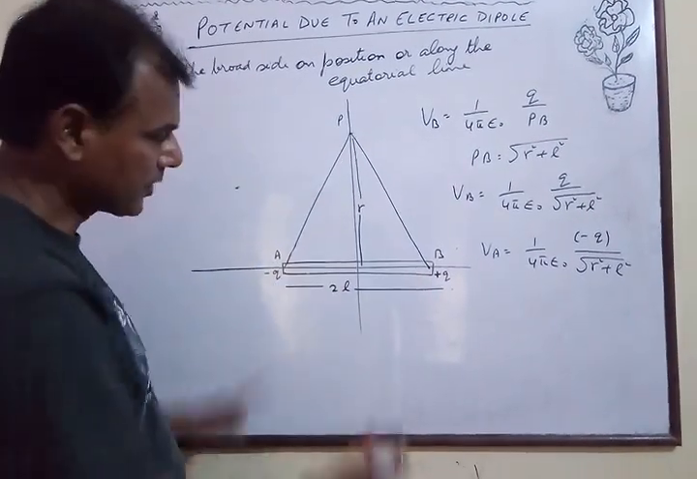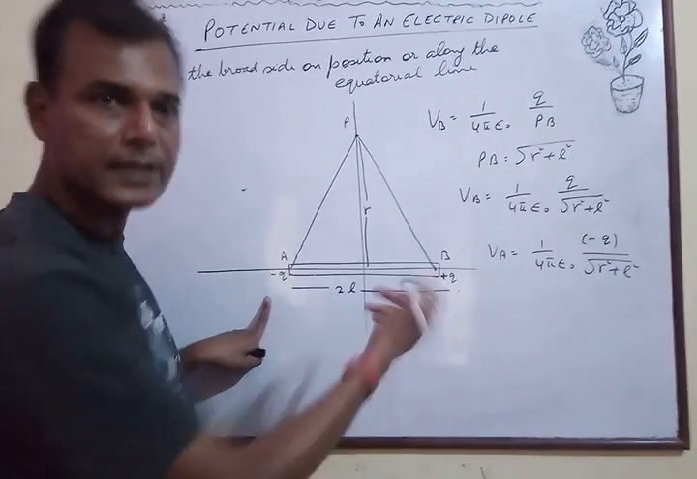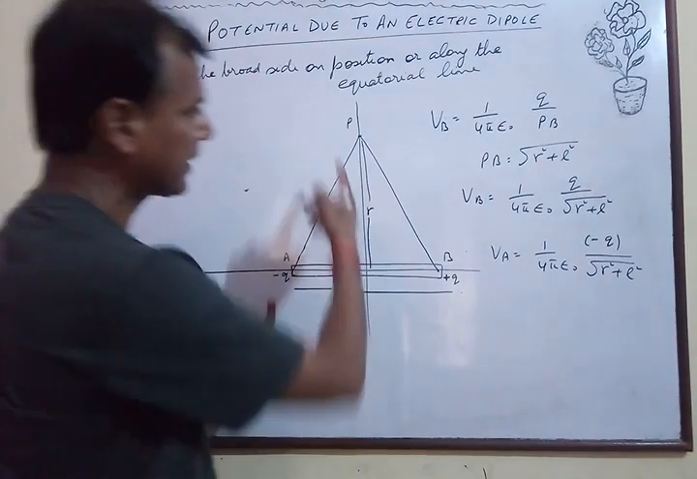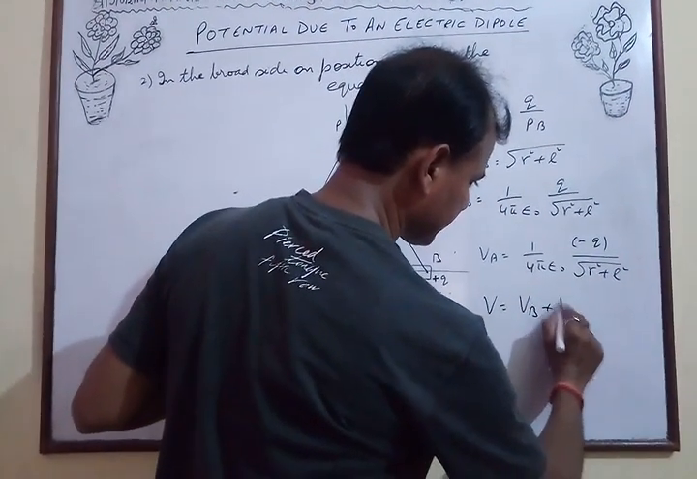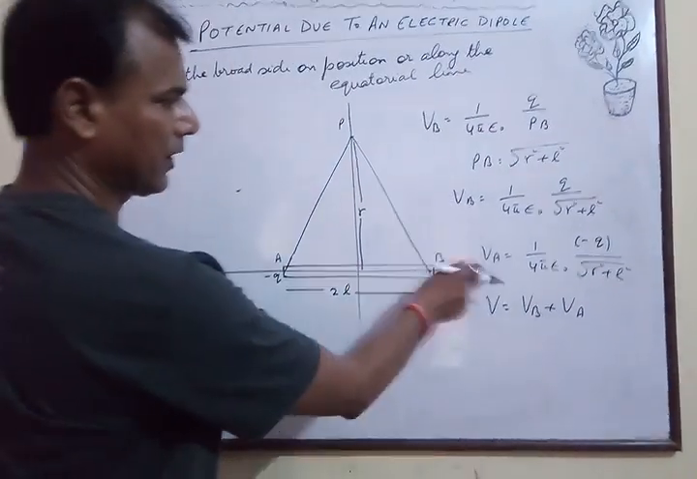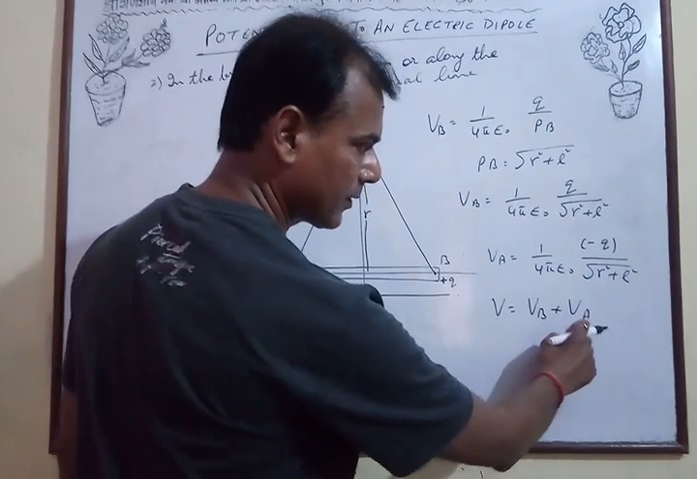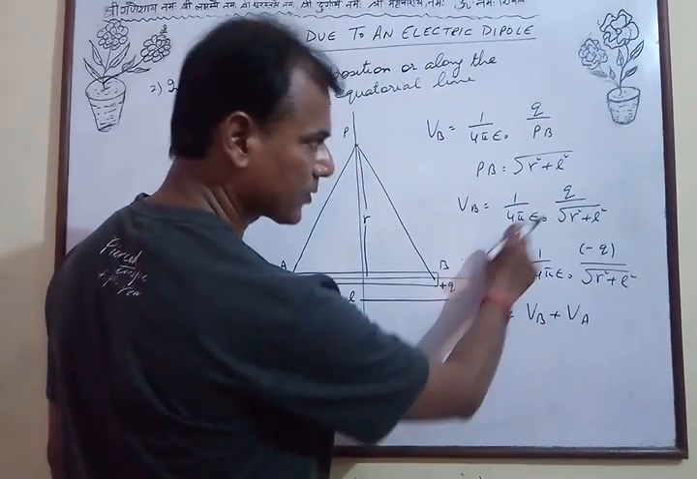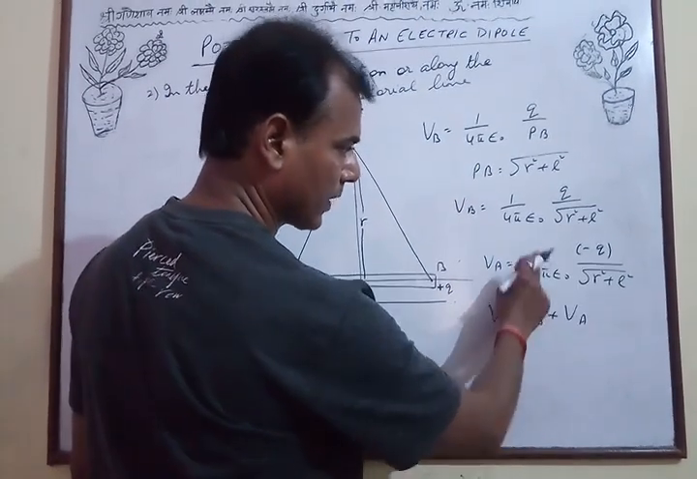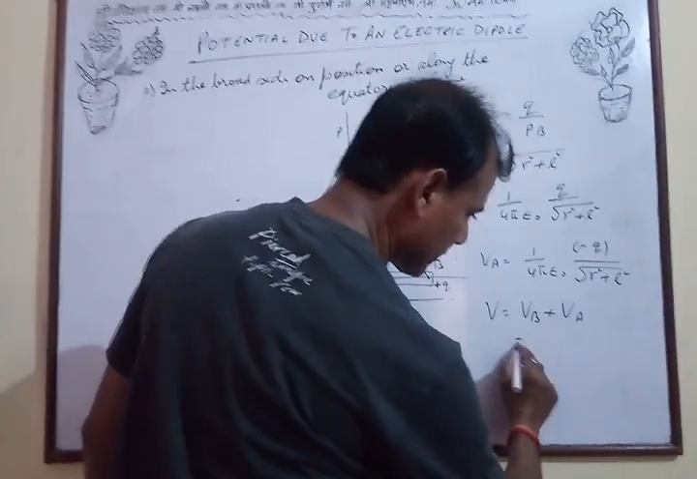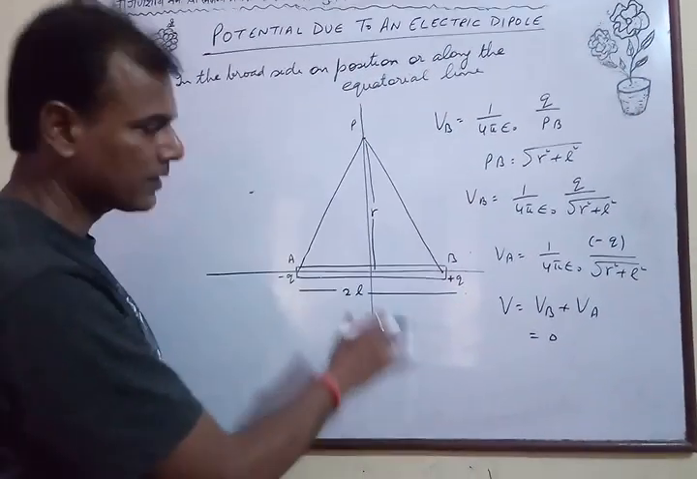We want the total potential due to the dipole. Now what do we do? We add both. Now this potential is a scalar quantity. Therefore net potential at P, V is equal to VB plus VA. Now see, the values are the same, but this has a minus sign. So VB plus VA will be 1 upon 4 pi epsilon 0 q upon this, and VA is minus 1 upon 4 pi epsilon 0 q upon this. This will become 0. So net potential due to a dipole in the broadside position is 0.